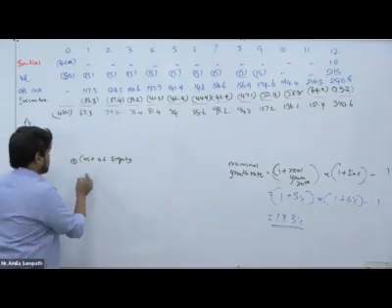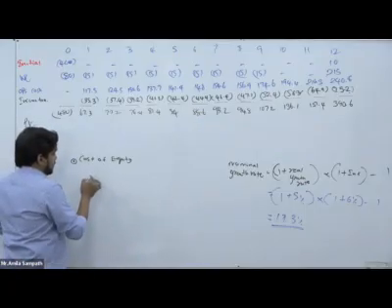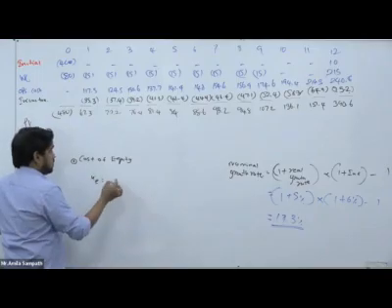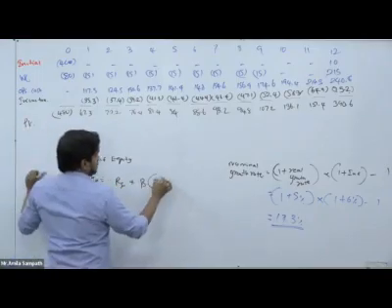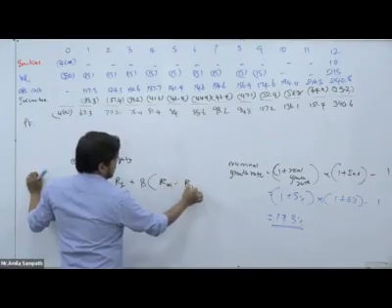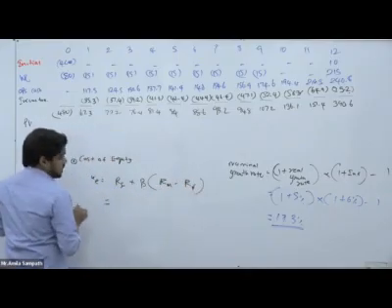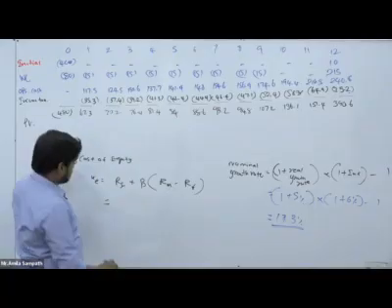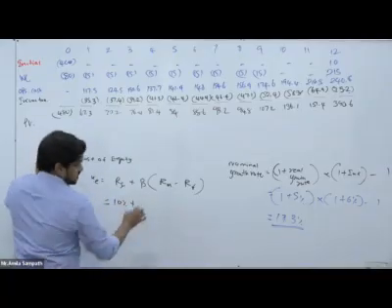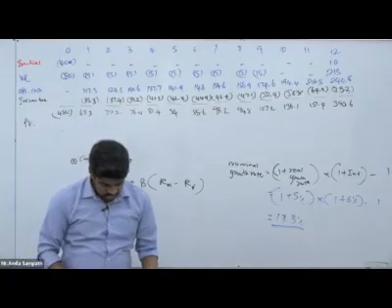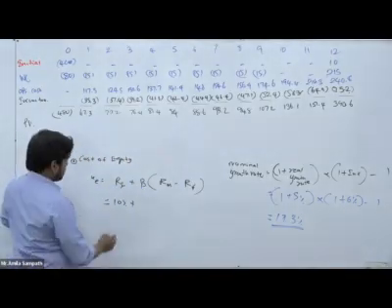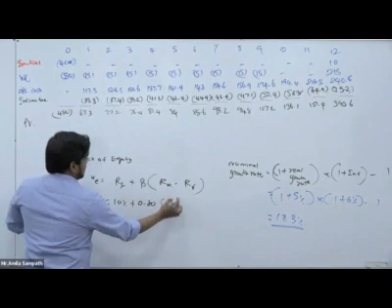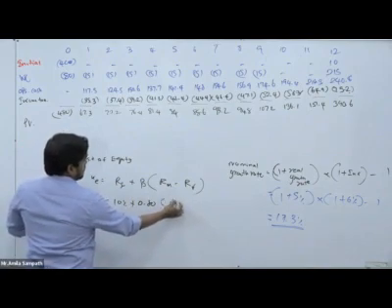Then cost of equity is the CAPM: risk-free rate plus beta into the market risk premium. The risk-free rate for this example is 10%. The current levered equity beta is 0.8, and the risk premium is 6%.